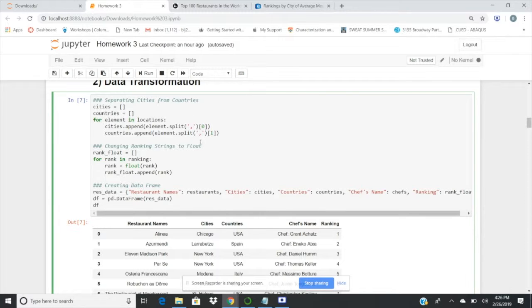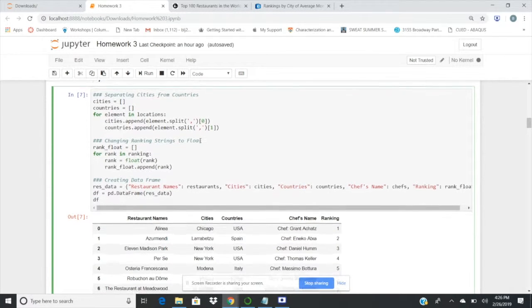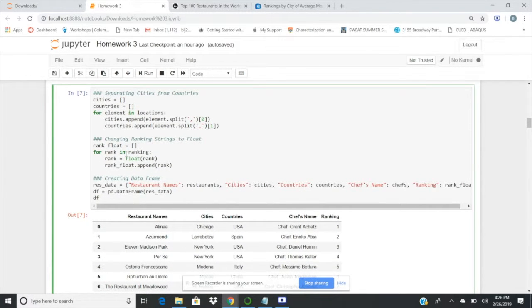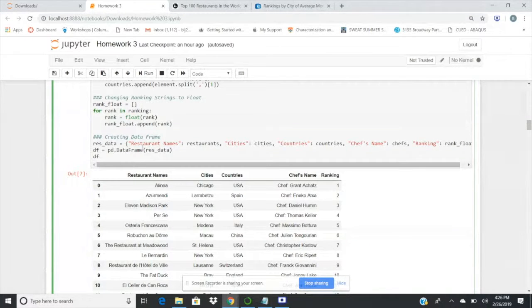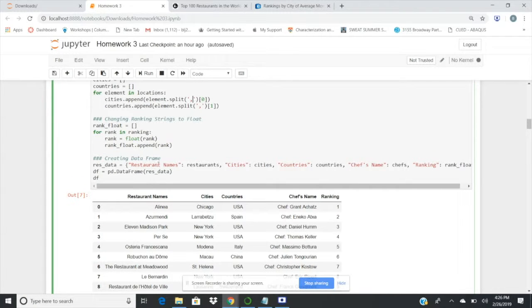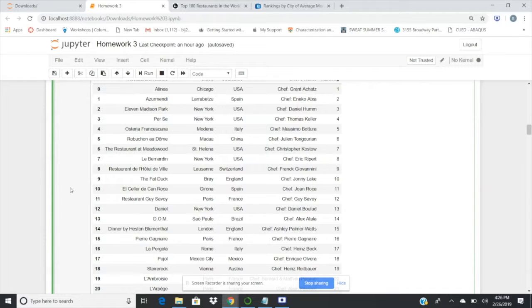And down here, we want to change the ranking into float values instead of string values for easier data analysis. So we use another for loop to pretty simply turn them into floats. And finally, we create a data frame using these new lists of restaurant names, cities, countries, the chef's name, and the ranking using pandas. And here are some values from this new data frame.